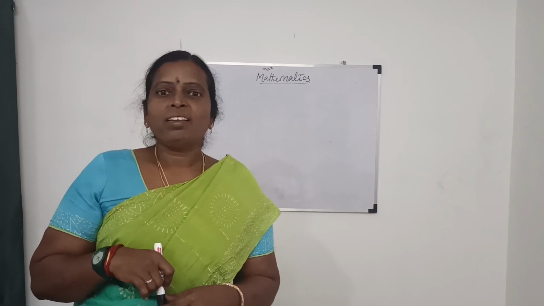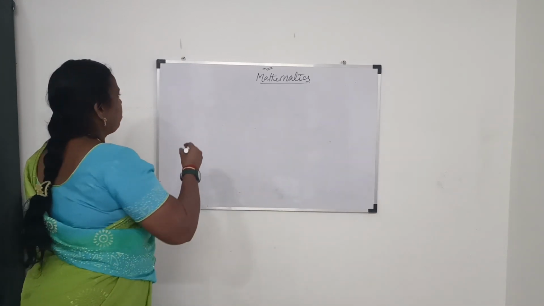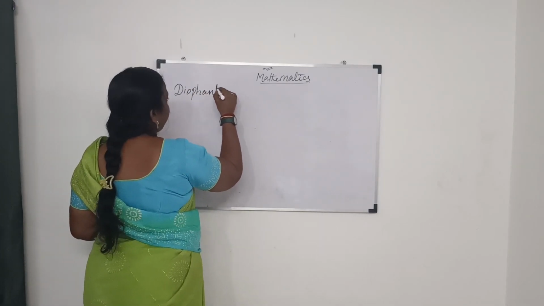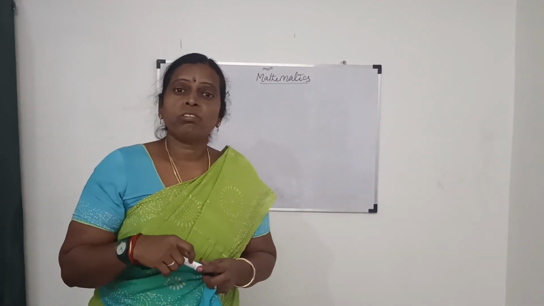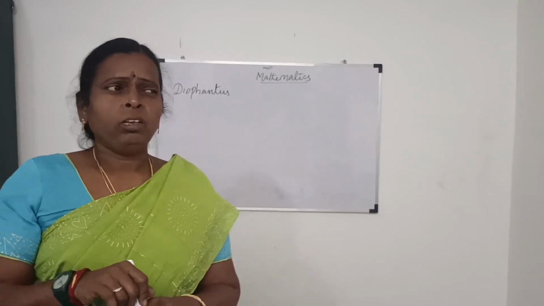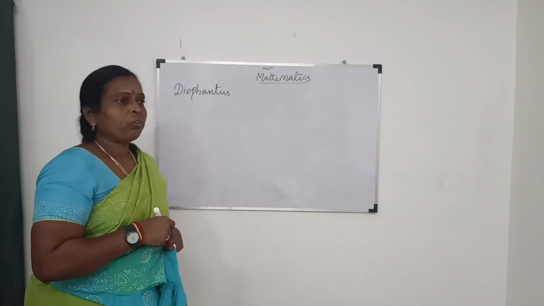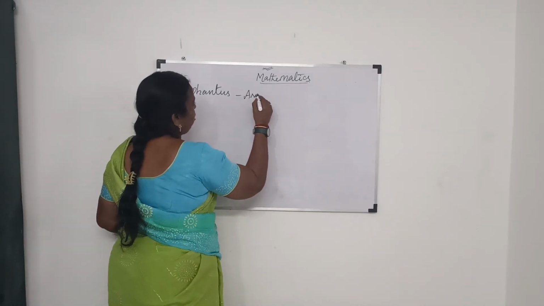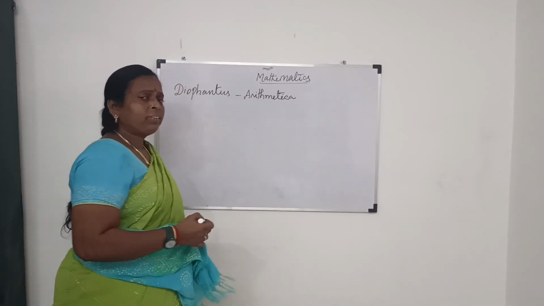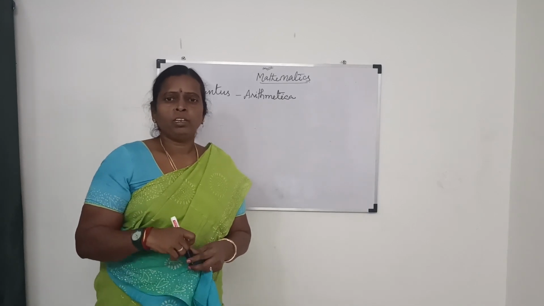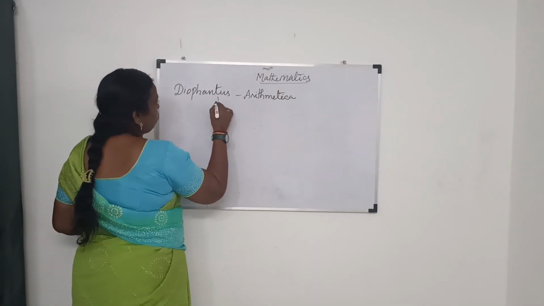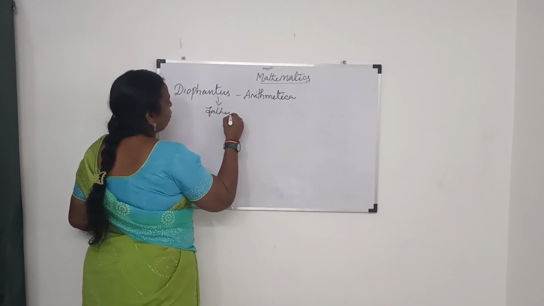So first, the Alexandrian. The name is Diophantus. He is an Alexandrian mathematician who was very much interested in doing all the mathematical calculations in algebraic questions. He is also the author of the book Arithmetica, and he did all the arithmetic series in algebra. So that's why he is called the father of algebra.